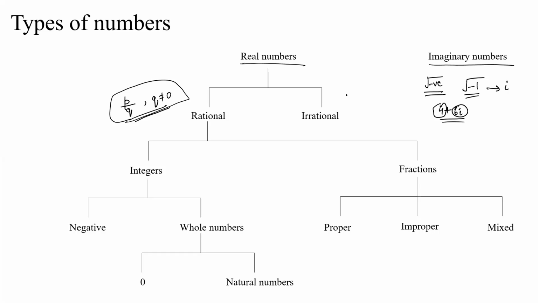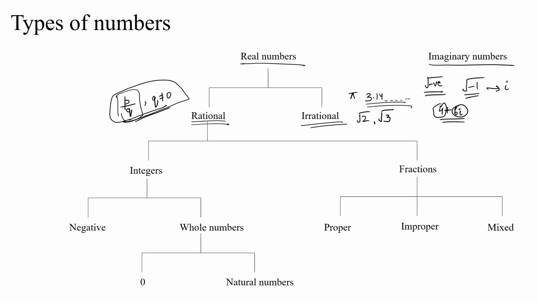For example, pi, the value of which is 3.14, and so on. So this number does not terminate. It is not a rational number because it cannot be represented in the form p by q, where q is not equal to 0. You can try, but you won't find any such representation of this number. Some other irrational numbers are under root of 2, under root of 3. All of these numbers are non-terminating and non-recurring, and they are irrational numbers.